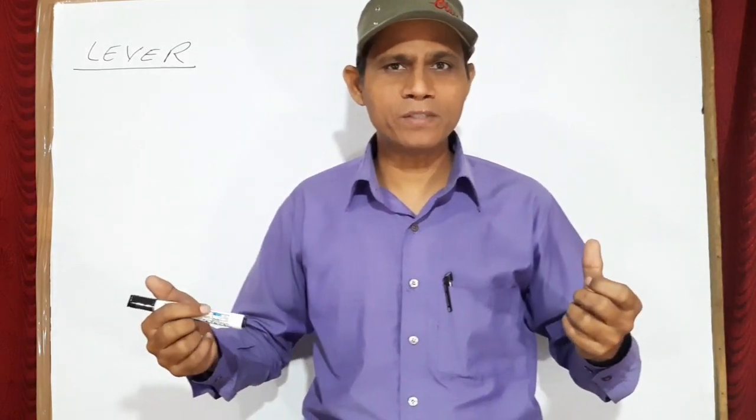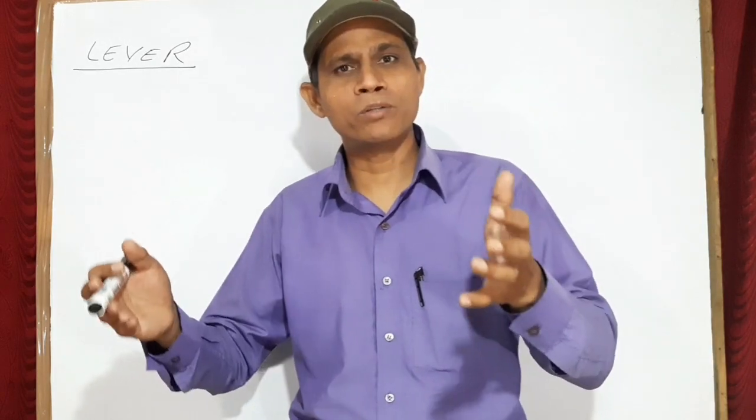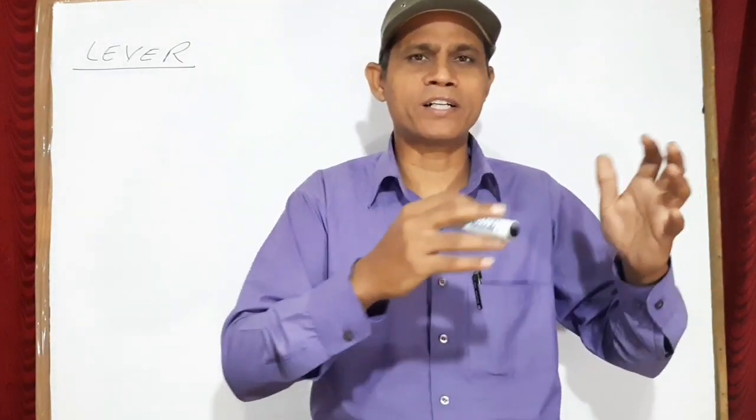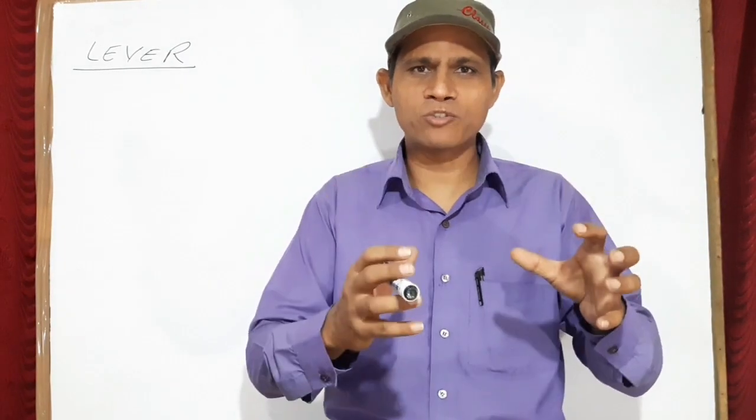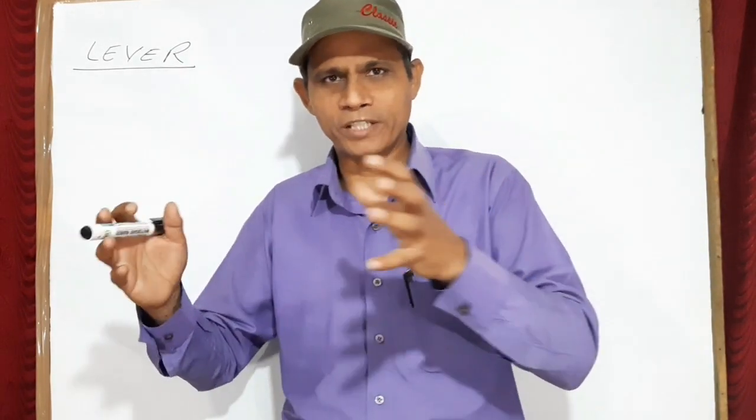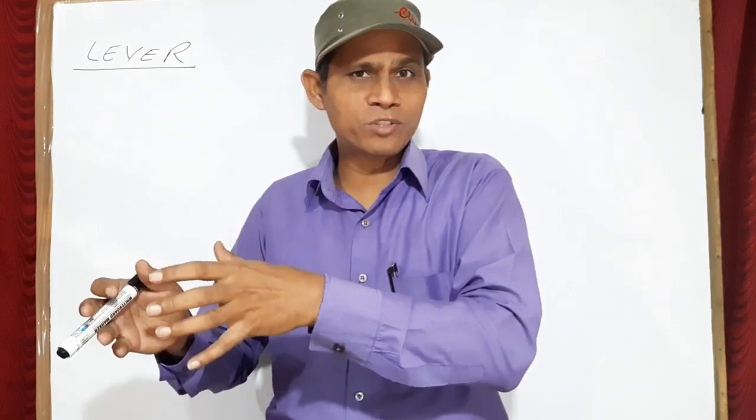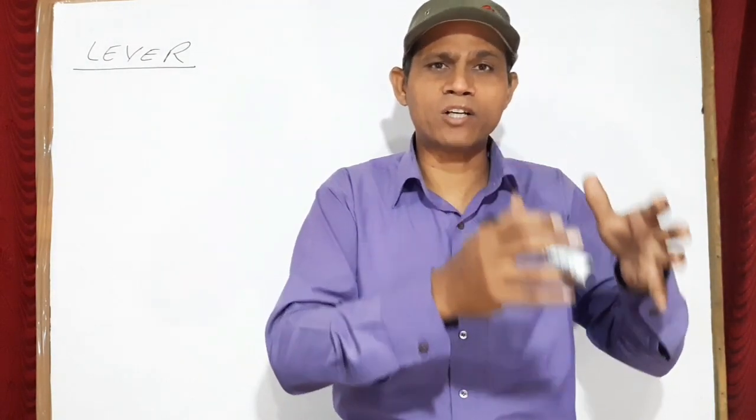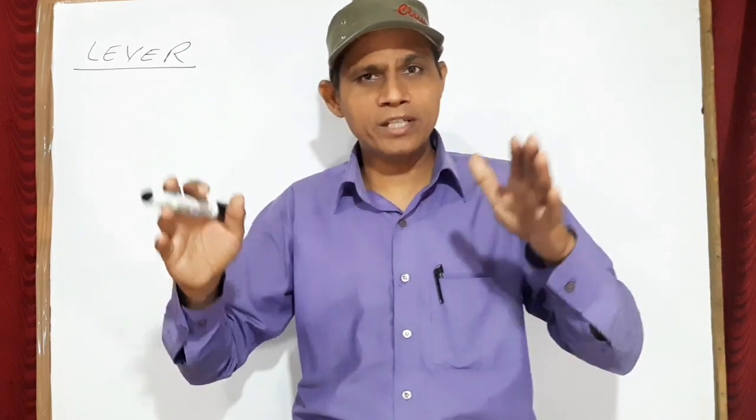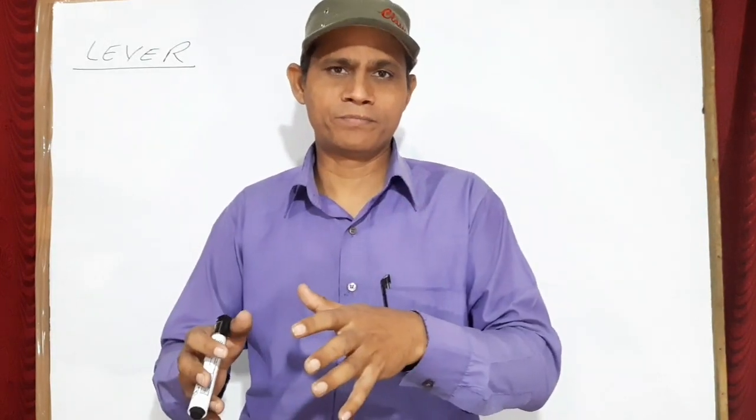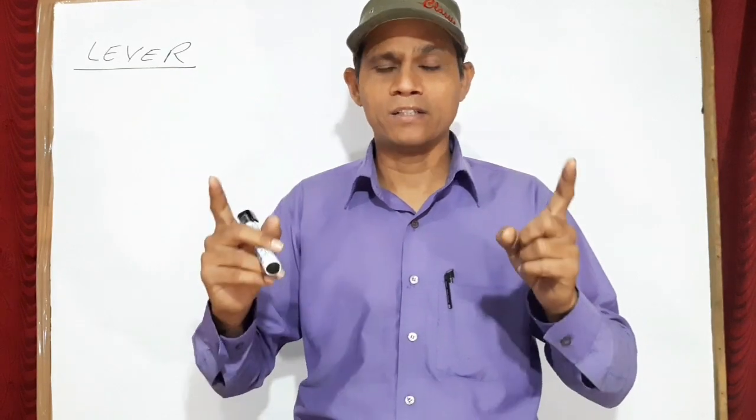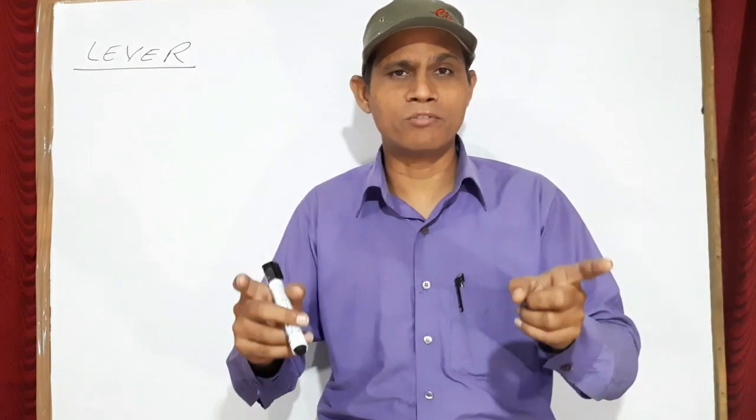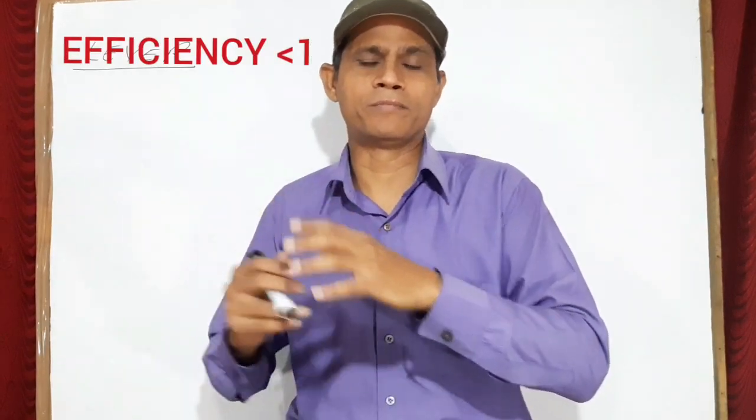But actually what happens? There is always some loss of energy. And what is the reason for the loss of energy? That we have already discussed. So in actual practice, there is always some loss of energy. Hence, in actual practice, the efficiency of a machine is never equal to 1. It is always less than 1. So keep it in your mind that the efficiency of an actual machine is always less than 1.